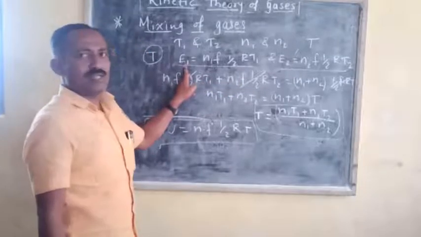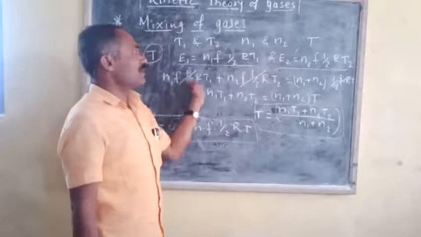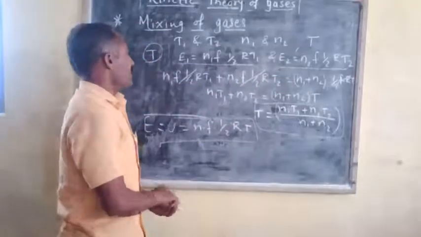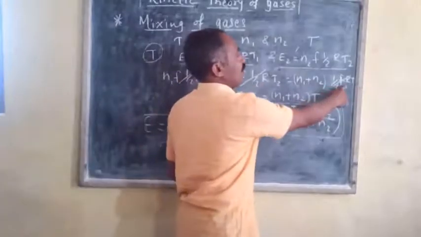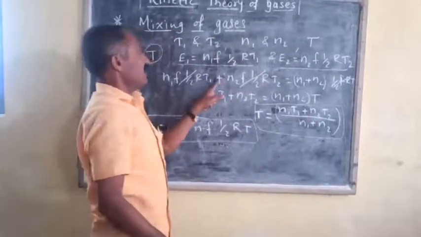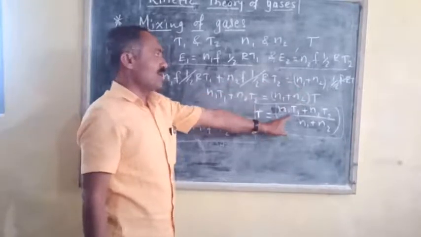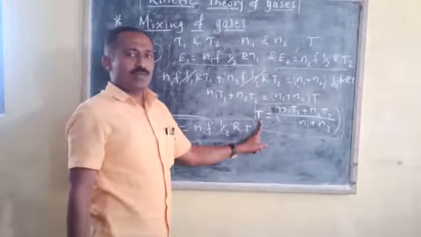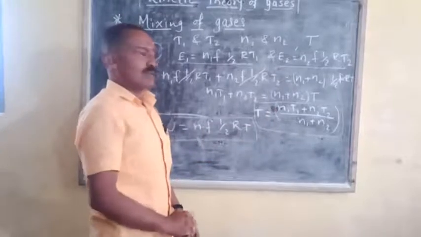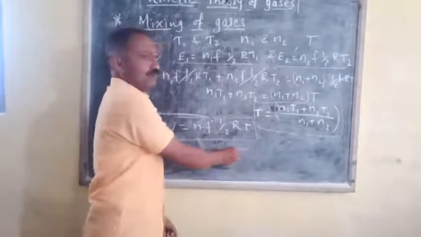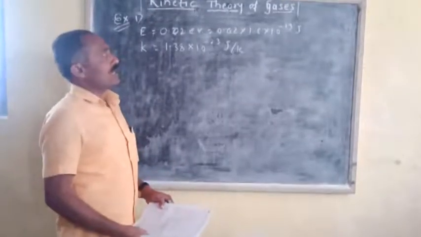Therefore, E1 is the energy of the first gas, E2 the energy of the second gas, and the total energy will be equal to the sum of these two energies. Here F half into R cancels out. We get N1 T1 plus N2 T2 is equal to N1 plus N2 into T. Therefore the temperature of the mixture will be equal to N1 T1 plus N2 T2 upon N1 plus N2. Now we see the numerical on this kinetic theory of gases.